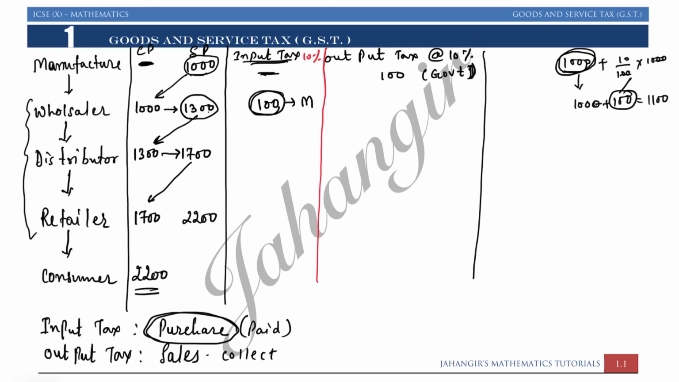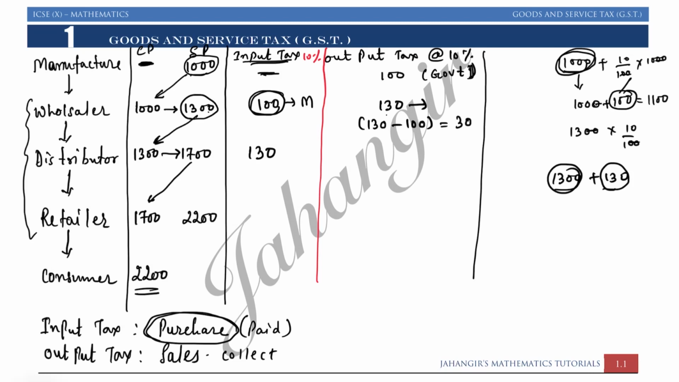So whenever wholesaler is selling that goods for rupees 1300, he will be charging 10% of 1300. So that is 130 rupees. So 130 rupees he will get back. So in short, distributor is paying rupees 1300 plus 130 to the wholesaler. The wholesaler is getting 1300 which he will keep for himself, and from 130 he will just take 100 rupees, and after deducting 100 rupees which he had paid to manufacturer, he will just pay 30 rupees to the government.